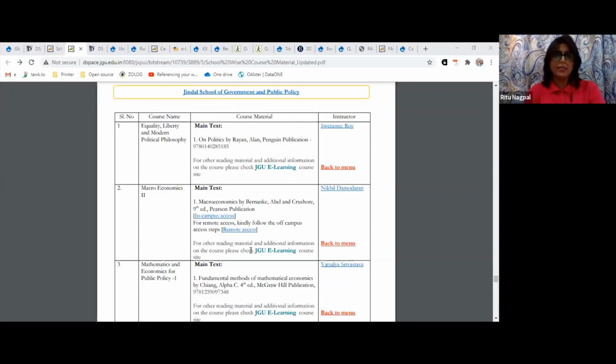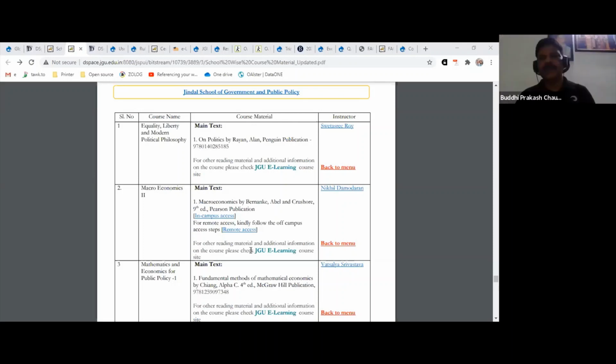What we can understand is, in case you wish to access the resources on campus or off campus. For off campus, the remote access option is always there with all the resources. You can log on to that and browse the required material, whatever you want. Most of the resources are available on IP access, whether remote or in campus. So that is the IP authentication, that it checks the IP of your system and then allows you to use this data to access the resource.